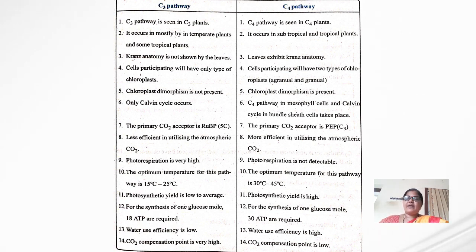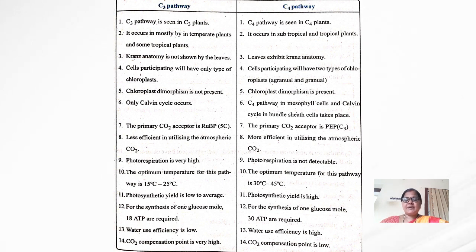So in the C3 pathway, only the Calvin cycle occurs. When it comes to the C4 pathway, it is the mesophyll cells, and the Calvin cycle takes place in the bundle sheath cells. And in the C3 pathway, chloroplast dimorphism is not present. When it comes to the C4 pathway, chloroplast dimorphism is present.